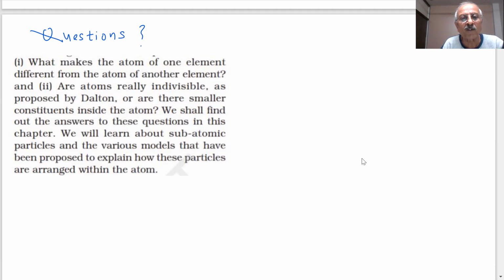We will also learn about subatomic particles and various models that have been proposed to explain how these particles are arranged within the atom. So what will we learn in this topic, students? We will learn the subatomic particles which are present inside the atoms.